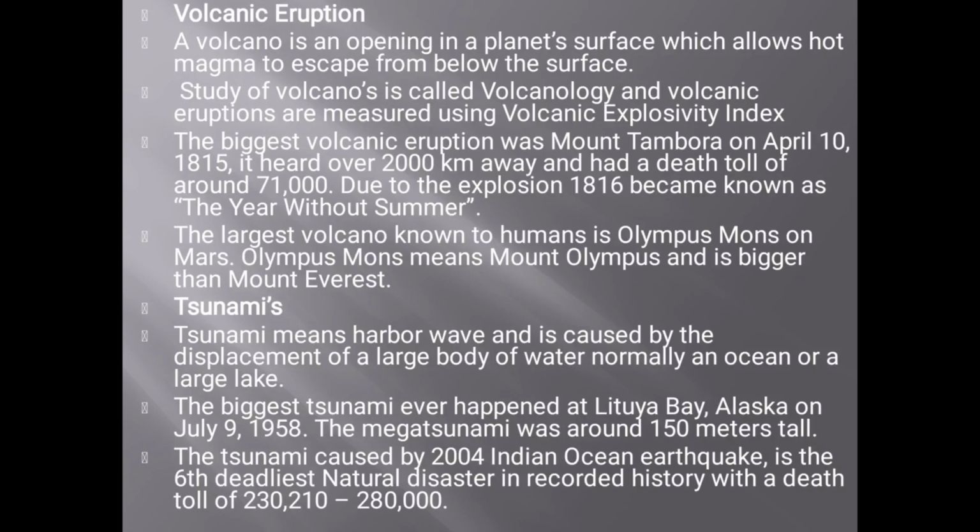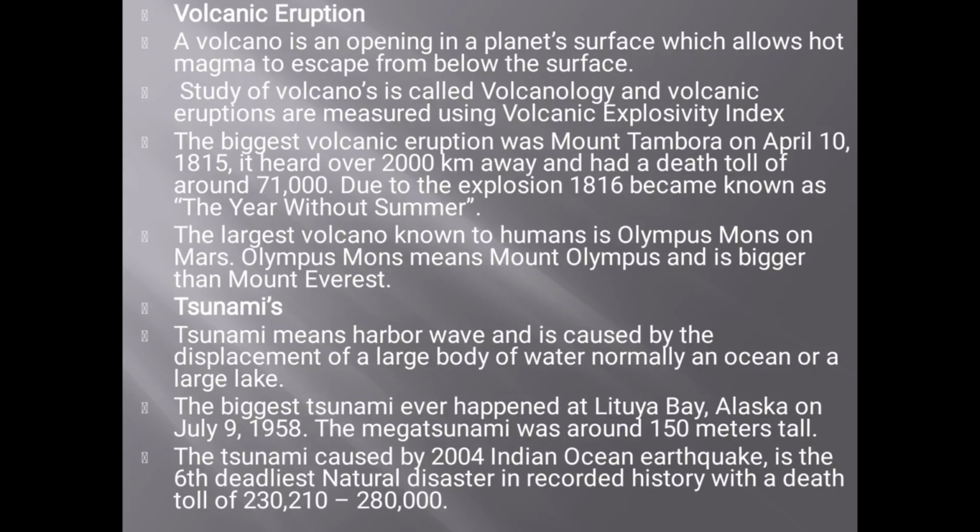It was heard over 2,000 km away and had a death total of around 71,000. Due to the explosion, 1816 became known as the year without a summer. The largest volcano known to humans is Olympus Mons on Mars. Olympus Mons means Mount Olympus and is bigger than Mount Everest.